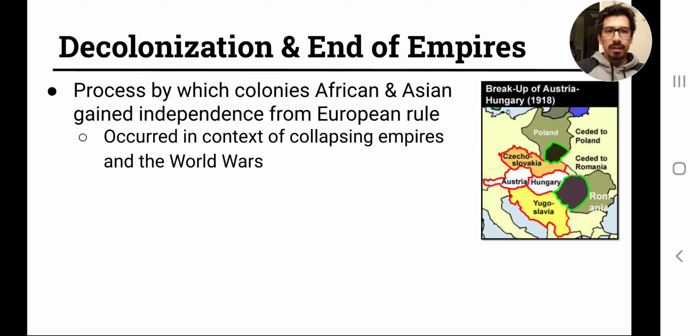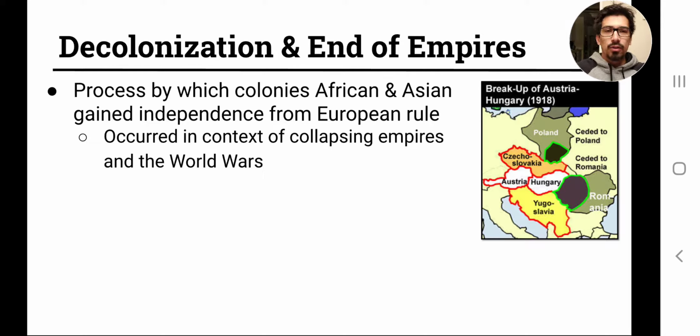So this occurred in the context of collapsing empires and the world wars. And sometimes these empires are collapsing as a result of the wars. And then sometimes they're not exactly connected. But the two world wars, World War I and World War II, were very important in the collapse of significant empires. So World War I, it's the collapse of Austria-Hungary, the collapse of the old Russian Empire, which turns into the Soviet Union, the collapse of the Ottoman Empire, which leads to Turkey, among other nations, etc.